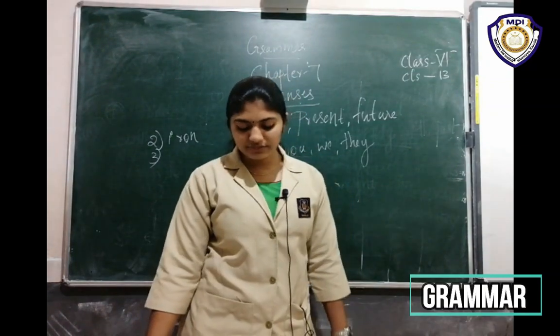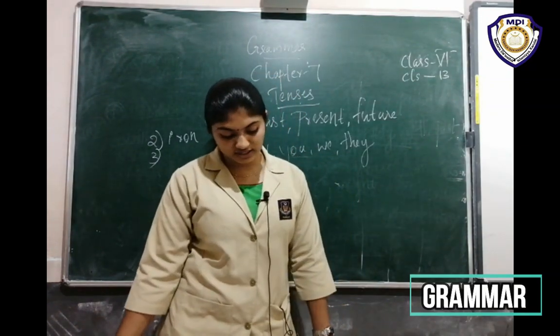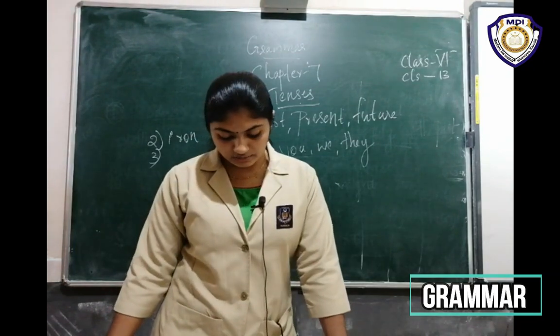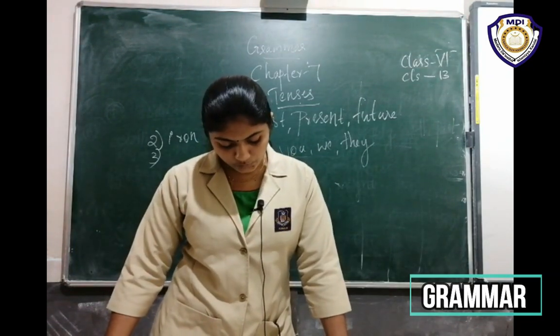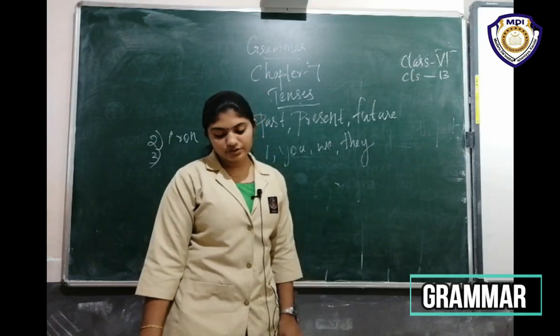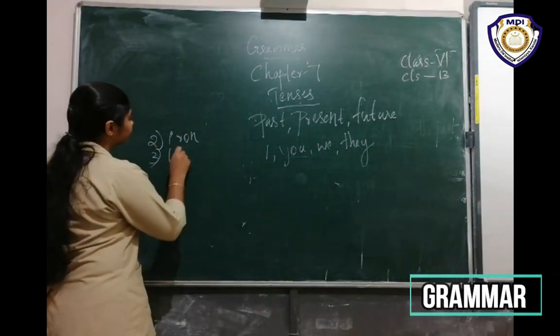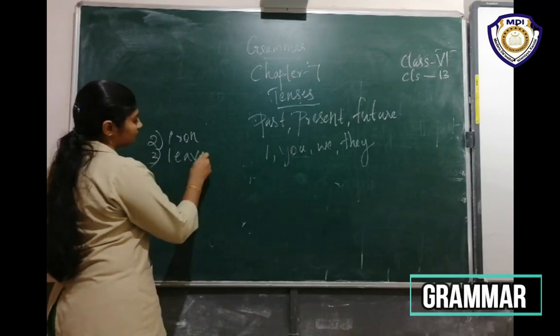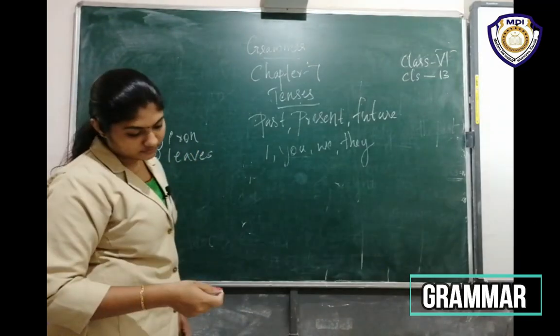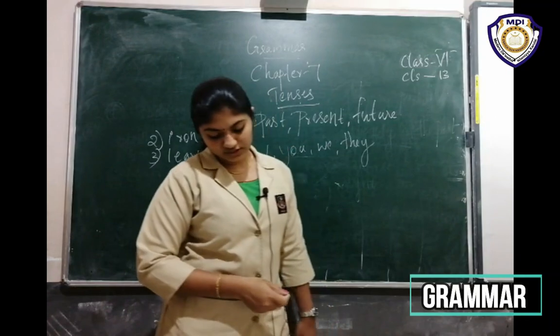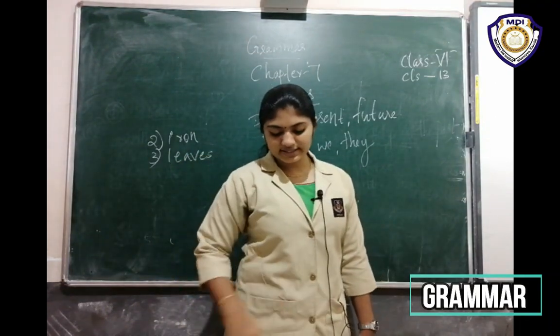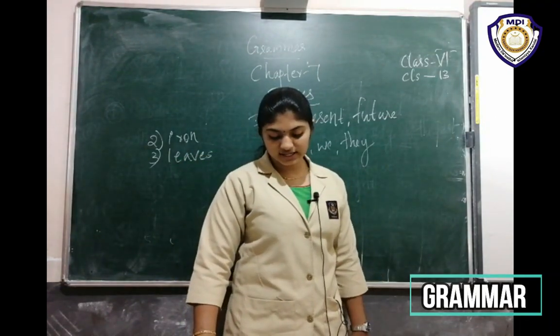Then third one, Salim dash for school every day at 7 a.m. Salim leaves for school every day at 8 a.m. Leaves. Okay. Then the fourth one, the sun dash at 6 a.m. these days.